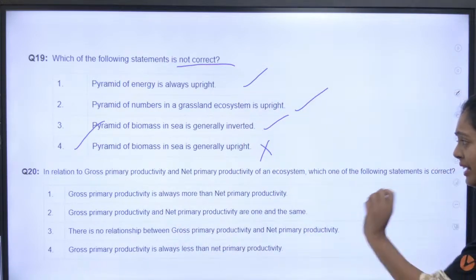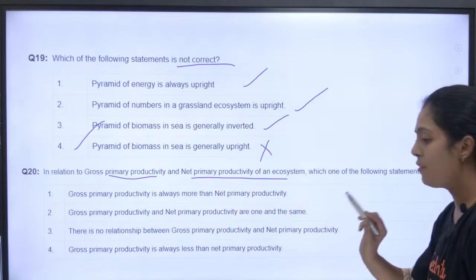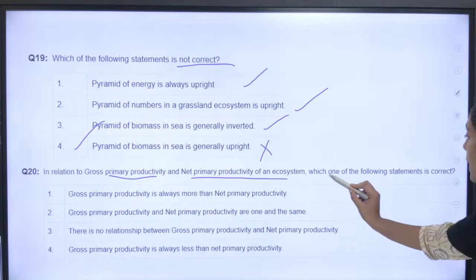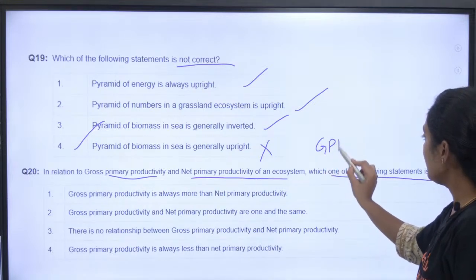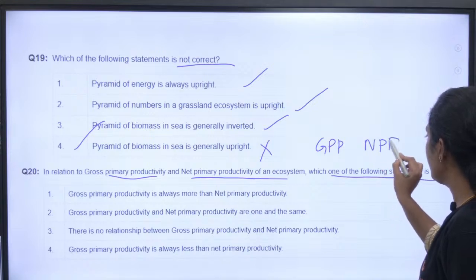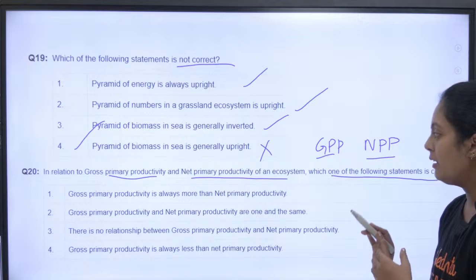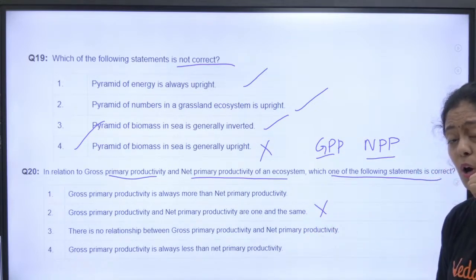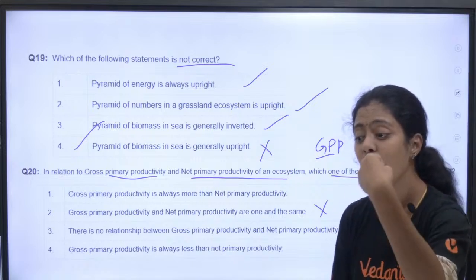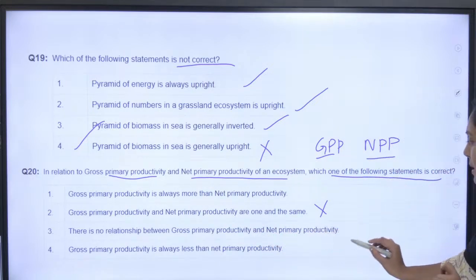Next, in relation to gross primary productivity and net primary productivity of an ecosystem, which of the following statements is correct? I already discussed this. GPP is always more than NPP. GPP and NPP are one and the same, this is absolutely wrong. Now I have learned the art of deleting the wrong options. There is no relationship between GPP and NPP, that is also wrong.